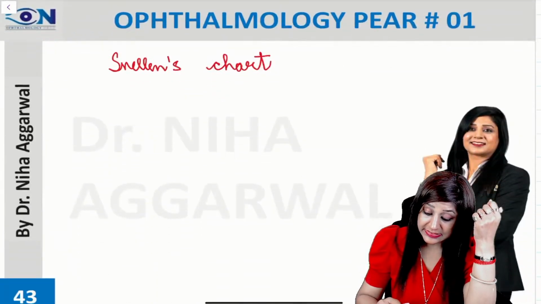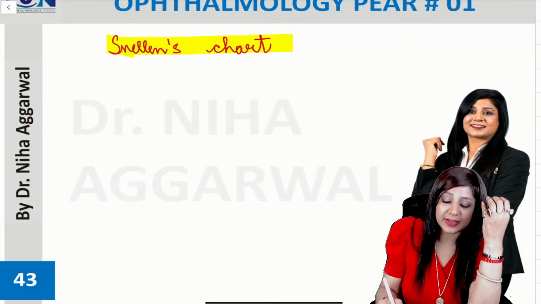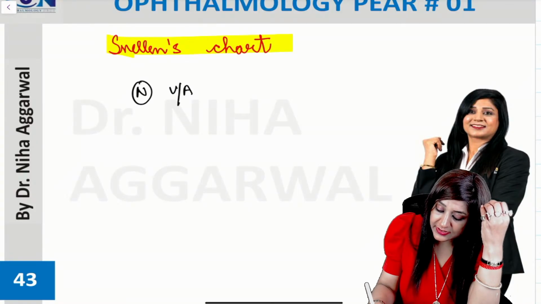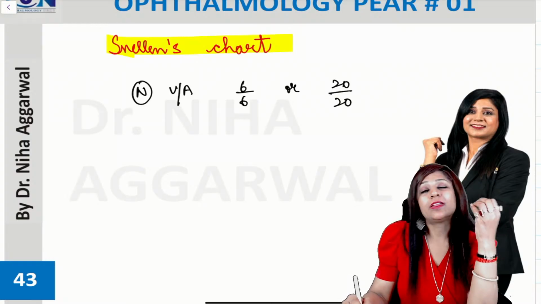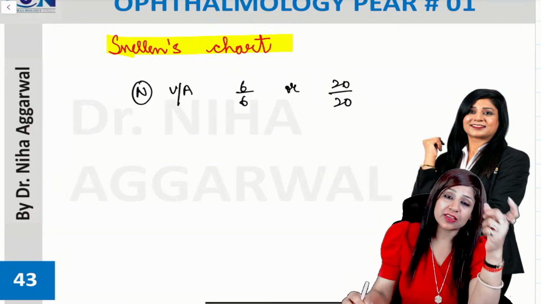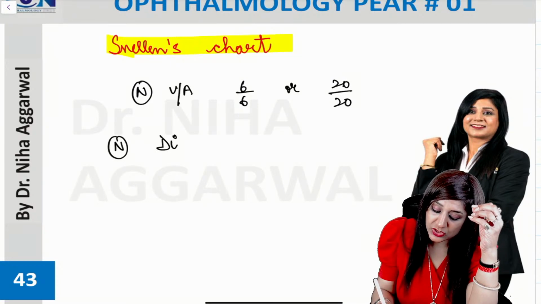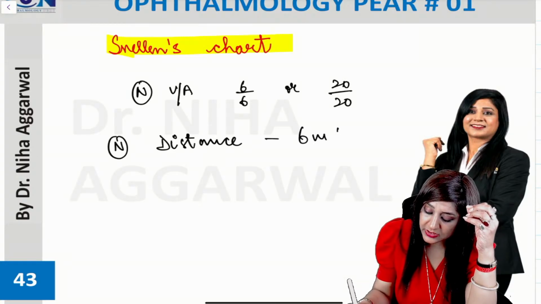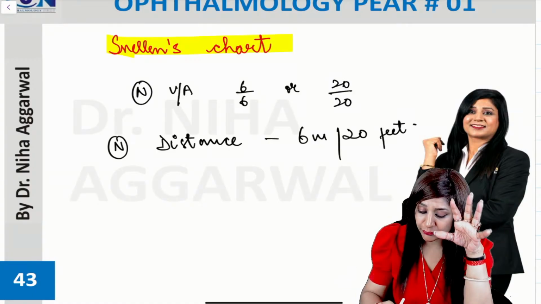Then Snellen's chart. So we cannot forget the visual acuity. And the normal visual acuity that we are taking here is 6 by 6, or it is 20 by 20. Why we are taking 6 by 6? Why we are taking 20 by 20? Because the normal distance at which the patient has to stand is 6 meters or it is 20 feet.